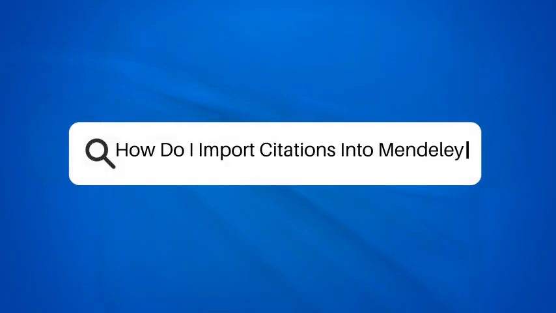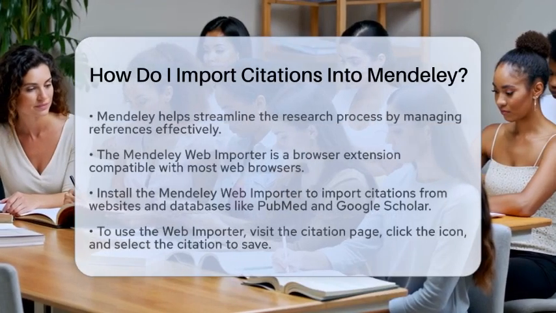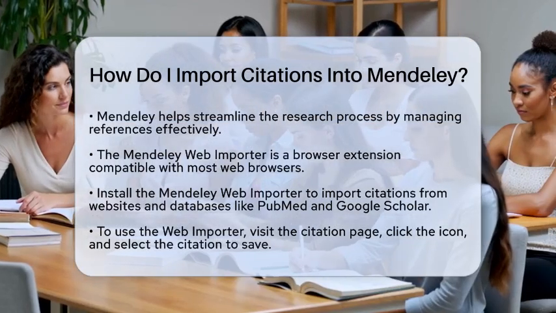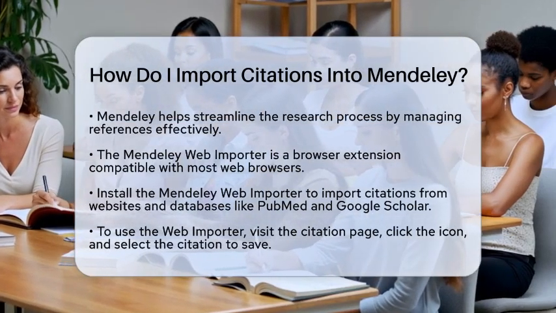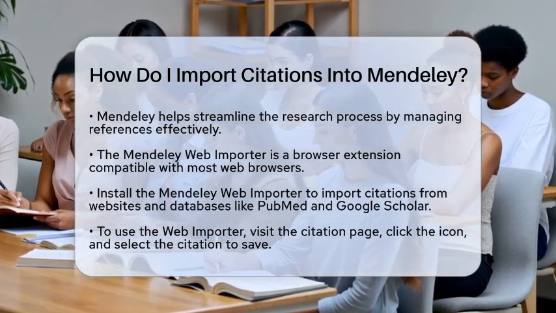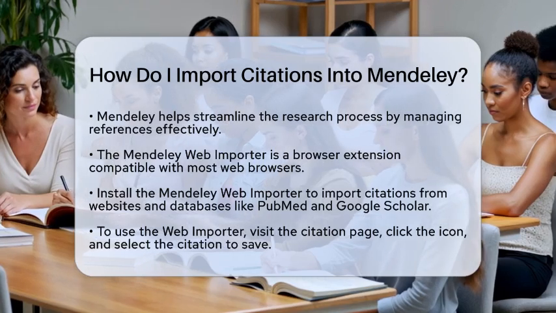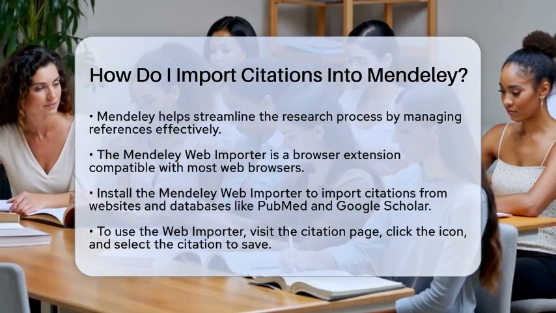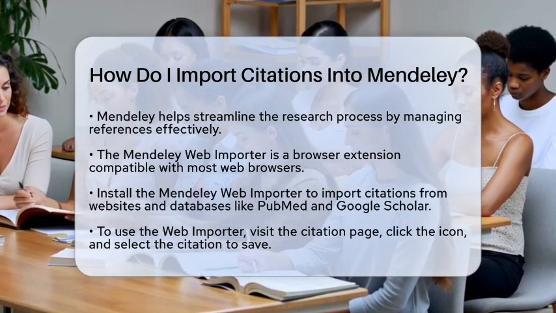How do I import citations into Mendeley? If you are looking to streamline your research process, understanding how to import citations into Mendeley is essential. This tool is designed to help students manage references effectively. Let's break down the steps to make this process easy and efficient.